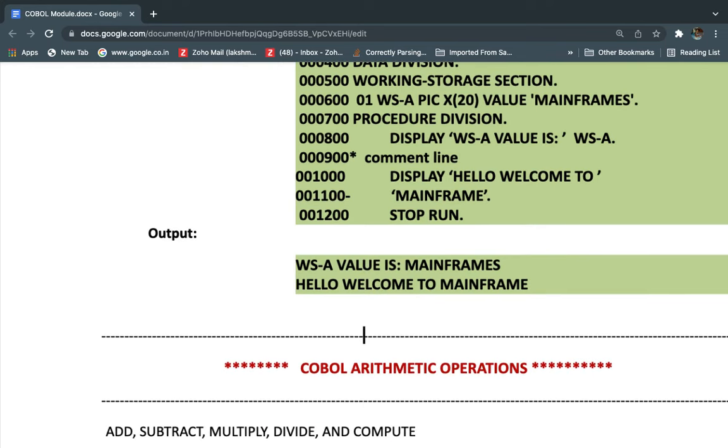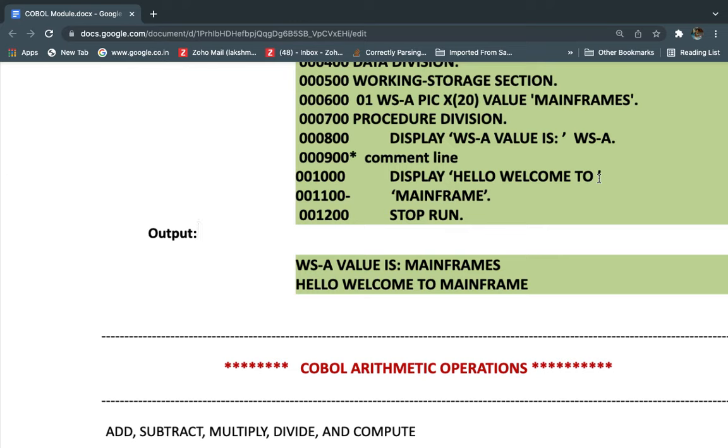Okay, so that's all friends. In the next class we can discuss COBOL arithmetic operations and these concepts. Till now we just discussed what COBOL is and what the coding sheet of COBOL is, meaning how many positions we have, 1 to 80, and in between what area A is and what area B is, what we need to define in area A, and what we need to define in area B. I am just giving the overall summary of today's session.